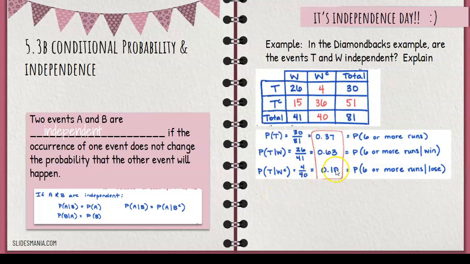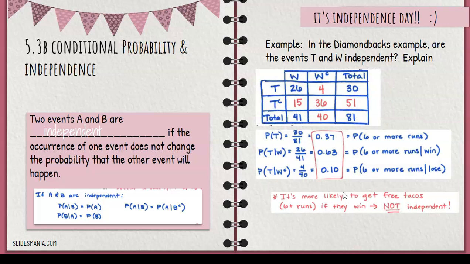So what does that mean? There's differences in all these, right? So if I take off the condition of winning, it is very different. The probabilities are very different because does winning affect whether you got tacos? It has something to do with it, right? They had to get 6 or more runs. So this would show us that these are not independent. It's more likely to get free tacos if they win. Therefore, they're not independent. So really all I would have to show is the probability of tacos by itself and the probability of tacos given winning, and show that these two are different. And that's enough to show they're not independent. This third one is just kind of bonus evidence. All right?